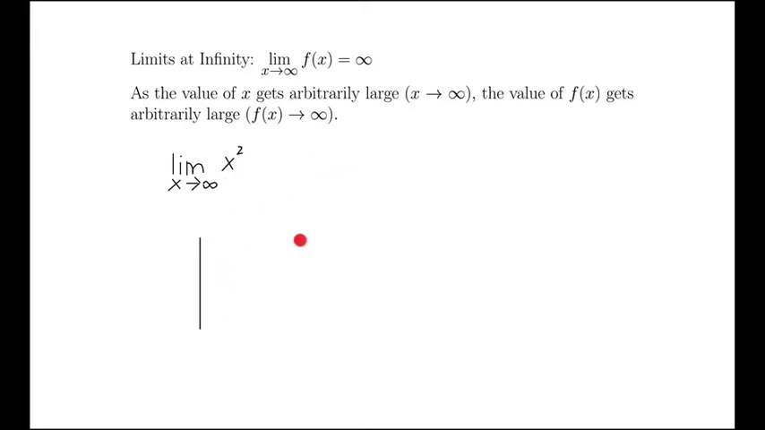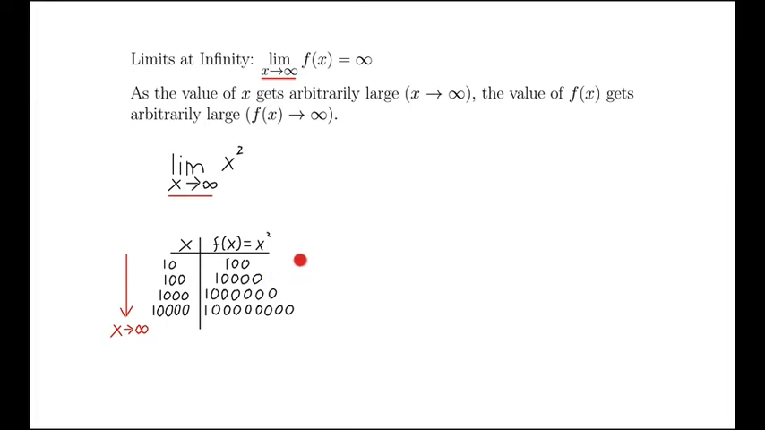Again, let's make a table of values. x will be on one side, x squared will be on the other, and we choose x so that x is tending to infinity. So we choose a sequence of values of x here that are getting larger and larger and larger. We could use 10, 100, 1,000, and 10,000 again. And we compute the corresponding values of f of x, and we see that the corresponding values of f of x are getting larger and larger and larger. In fact, you could say they're getting arbitrarily large.